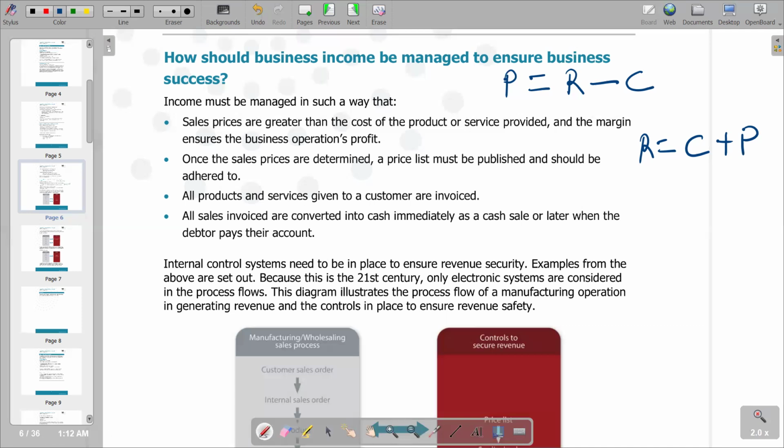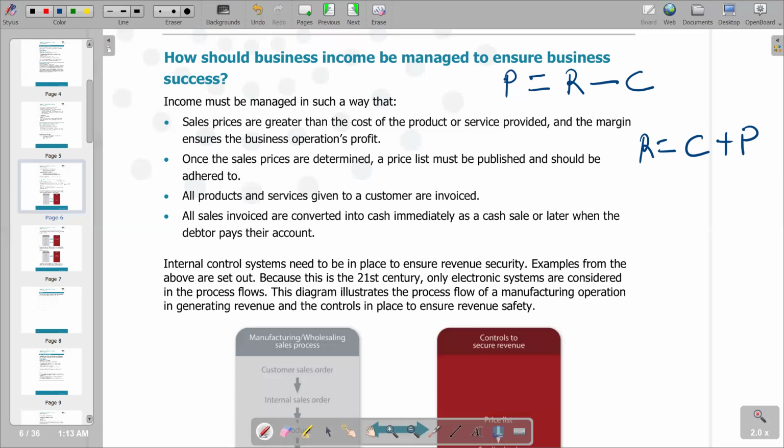Then you go to the next point, which says all products and services are given to a customer with an invoice. The issue of an invoice is a documentation procedure that enhances the security of the revenue. That's how we can manage the revenue, which also entails managing income. The last point says all sales invoiced are converted into cash immediately as a cash sale, or later when the debtors pay their account.